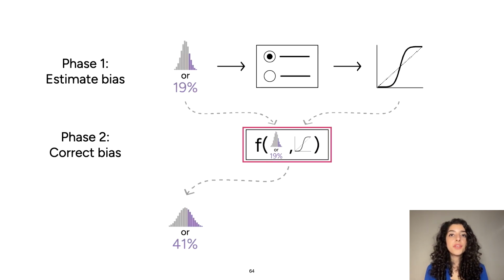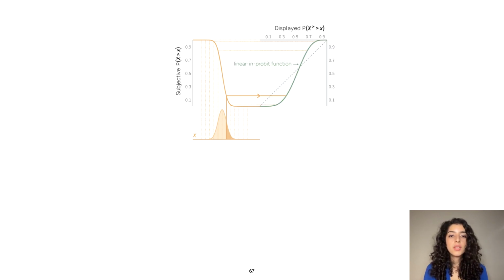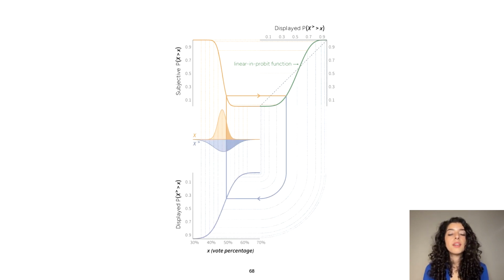So the next step is figuring out the distribution we want to show people. We start with the forecast that we're trying to communicate, and we look at the complementary CDF of the distribution, which is the probability of getting over any given percentage. Then we use the subjective probability function to figure out what probabilities we should show people. And then we turn those probabilities into a distribution that we can show people. And this is one of 2 pre-registered corrections in the paper.